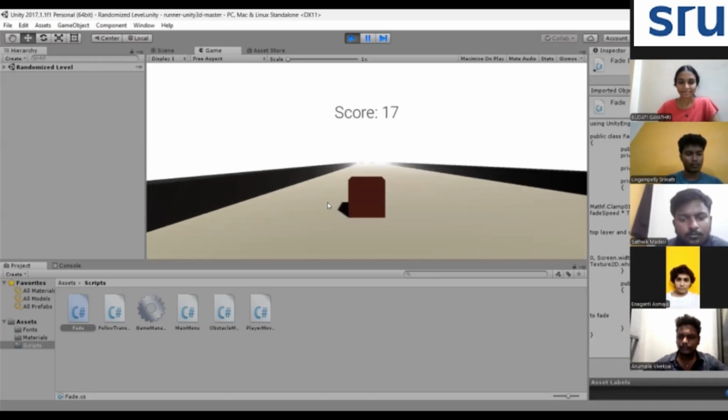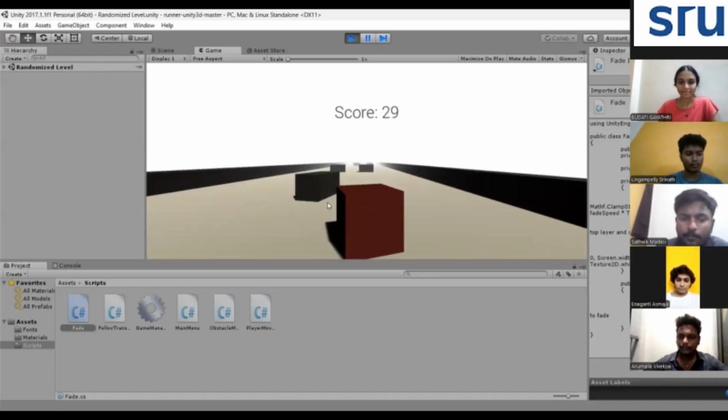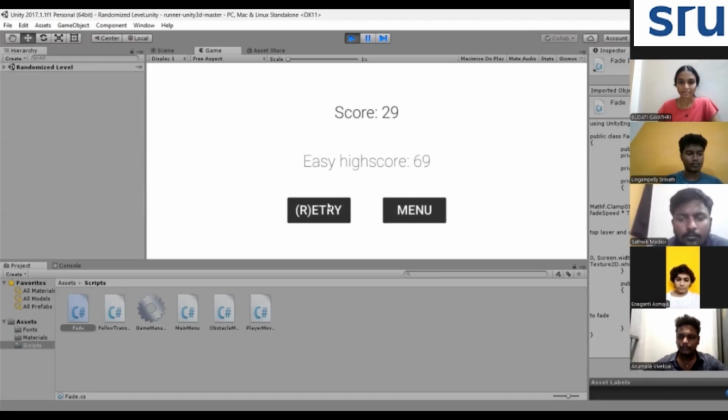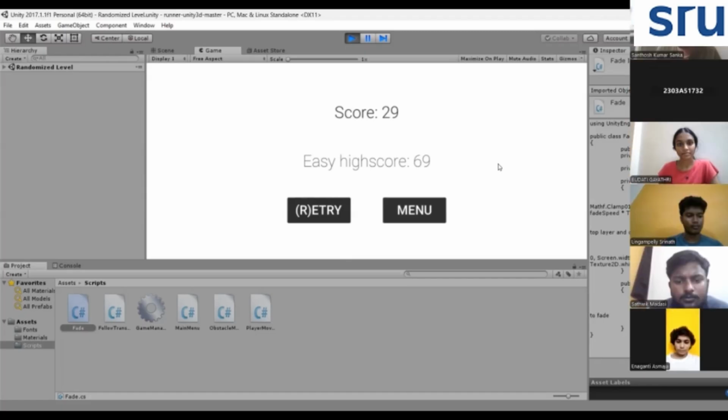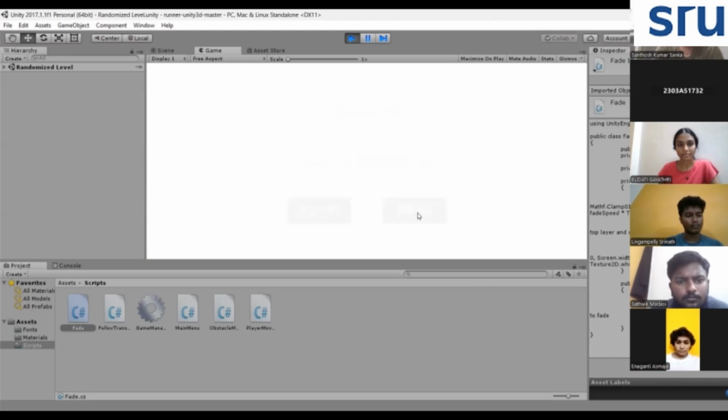Once the block hits an obstacle, the game ends and the final score is displayed. This score represents how long the player managed to survive in the game. Overall, the game is designed to test the player's reflex, timing, and concentration. Even though the mechanics are simple, the increasing speed and continuous obstacles make it challenging and addictive.